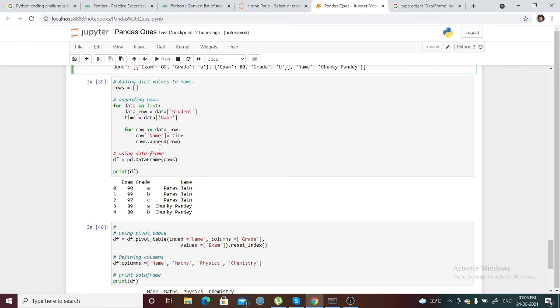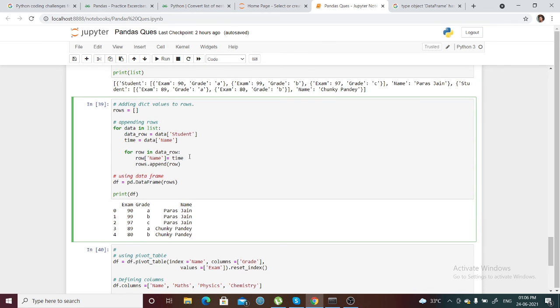So what we are filtering for each row, suppose exam, and we're assigning the values, like the row name will be assigned whatever we got in the time. We're just creating a new column in the row and assigning that particular value. Then we're appending the row values to the rows.